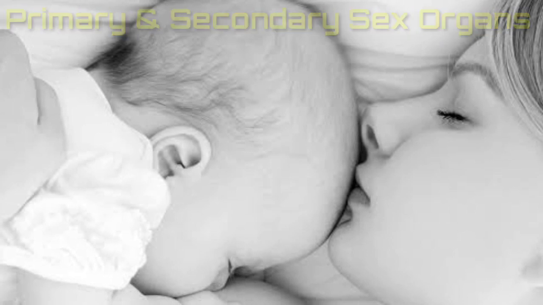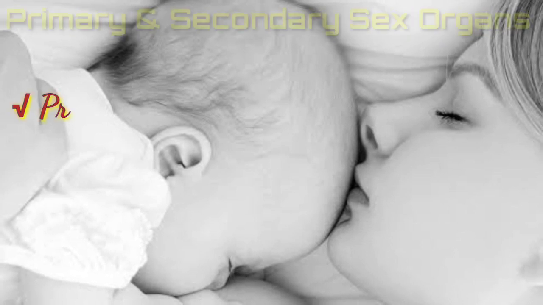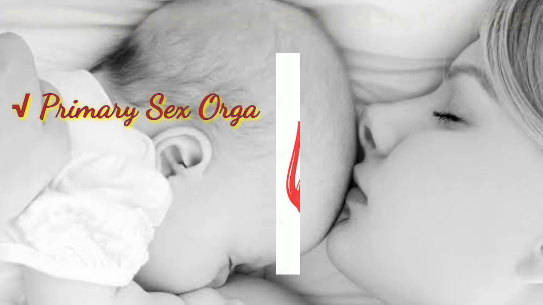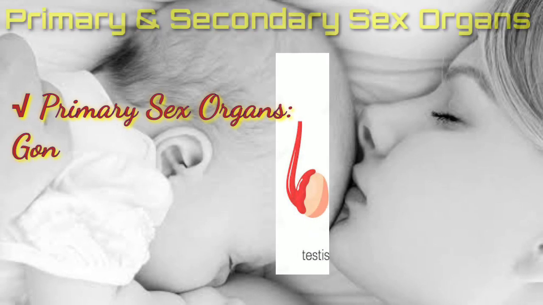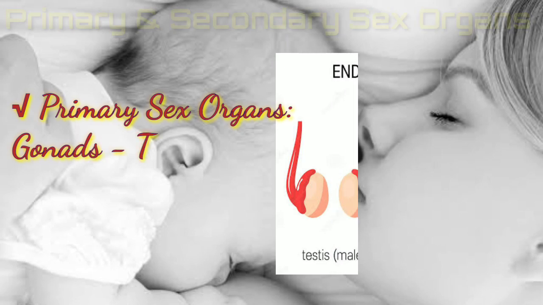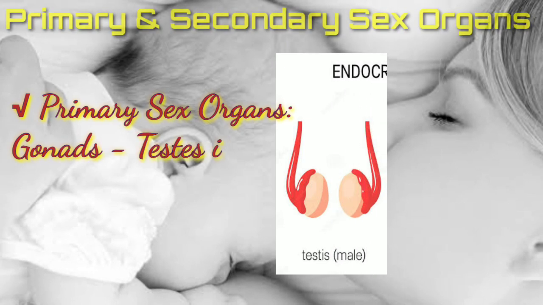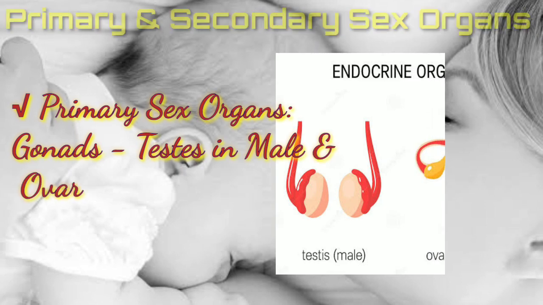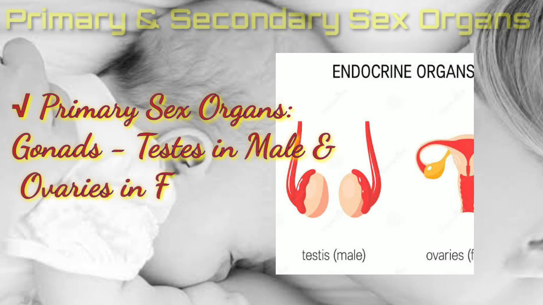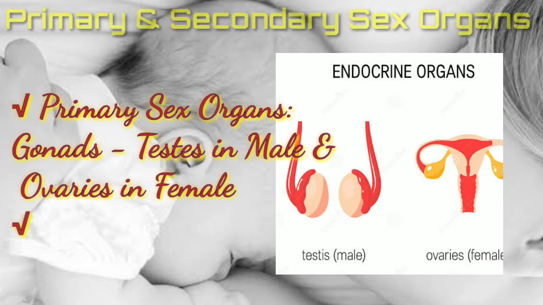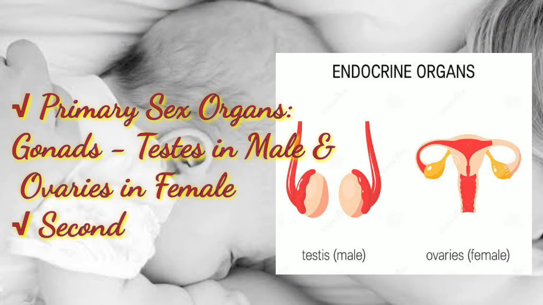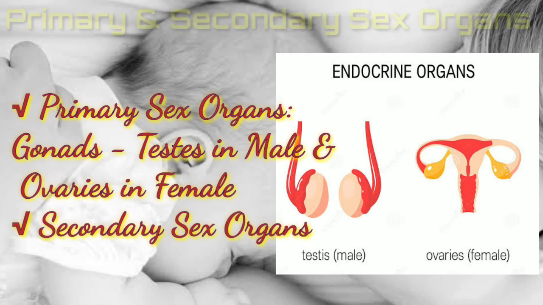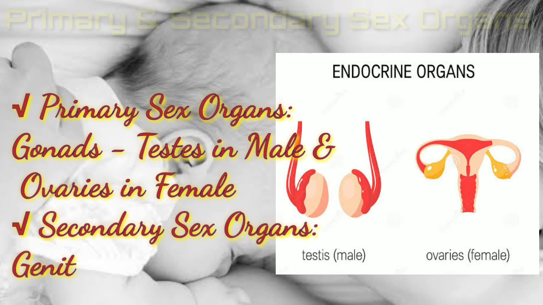The primary sex organs include gonads, that is, testes in male and ovaries in female. These primary sex organs are involved in the formation of gametes as well as in the formation of sex hormones. These processes of formation of gametes and hormones are under the control of pituitary hormones.